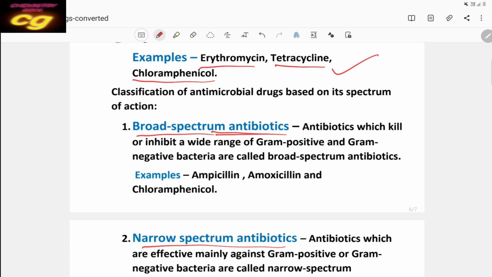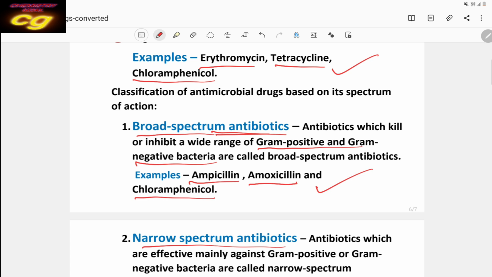Broad spectrum means it is used for both gram positive and gram negative bacteria, so for multiple use. Ampicillin, amoxicillin and chloramphenicol are important broad spectrum antibiotics.